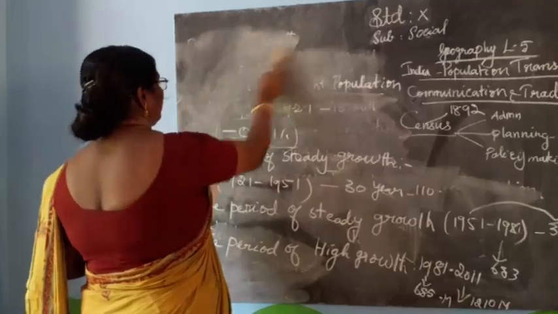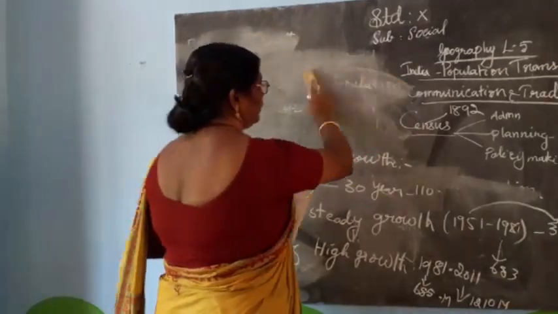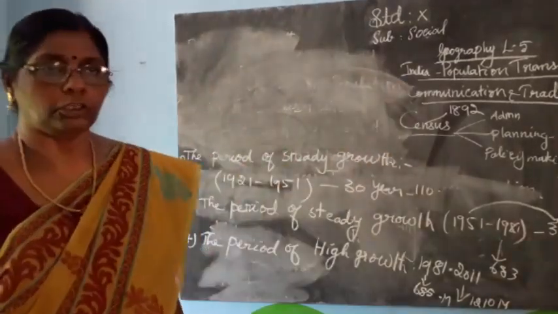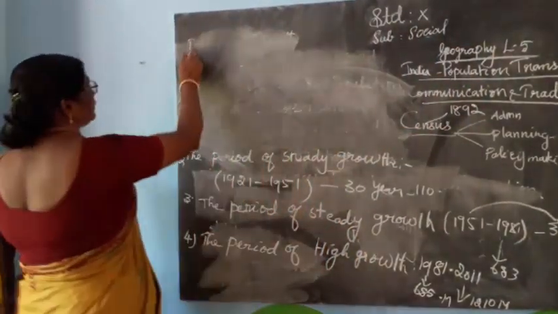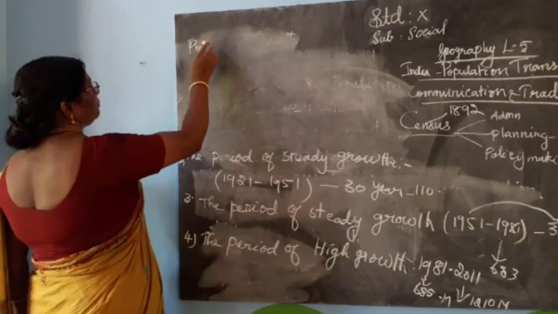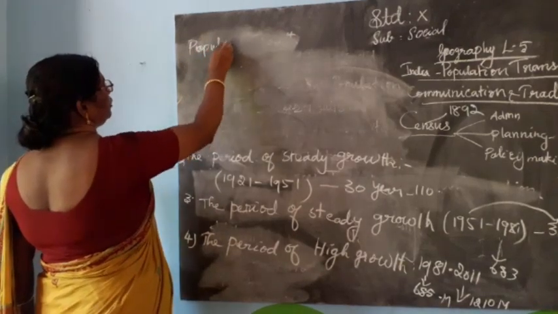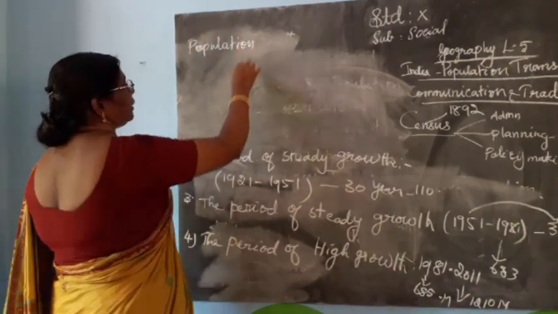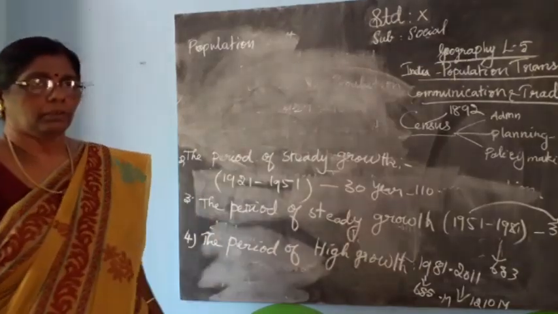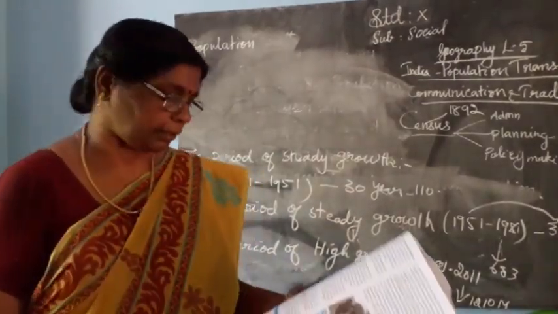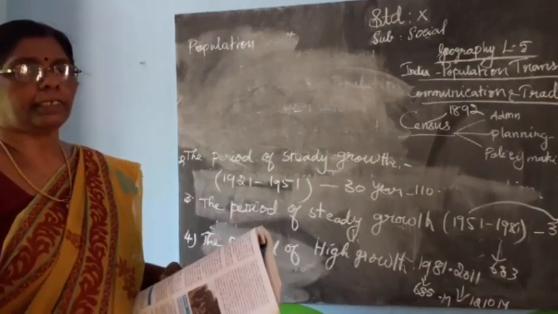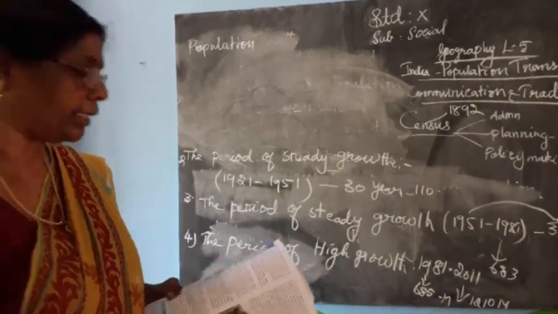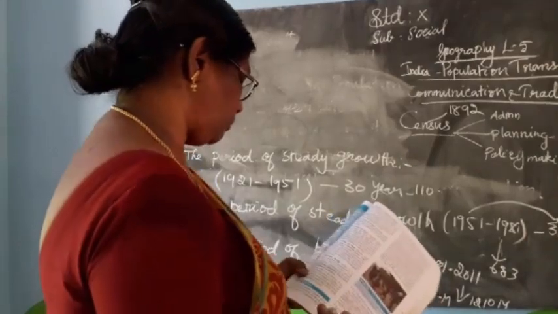What is meant by population change? The population change refers to increase or decrease of population from one period to another period. Population growth is influenced by birth rate, death rate and migration of population.